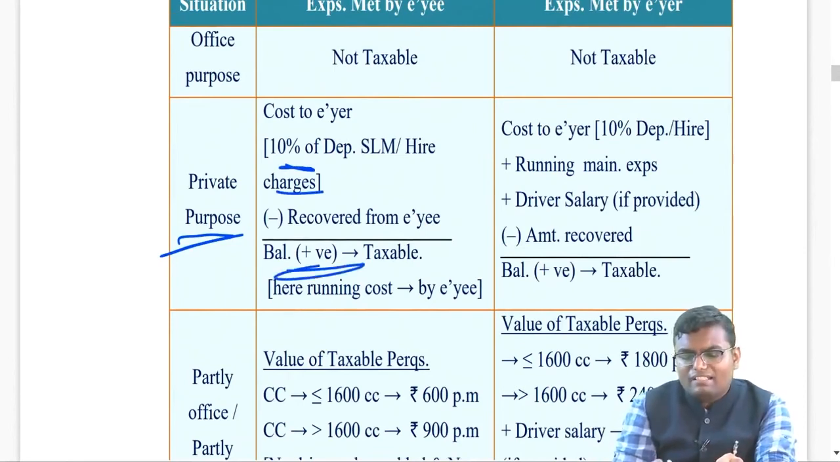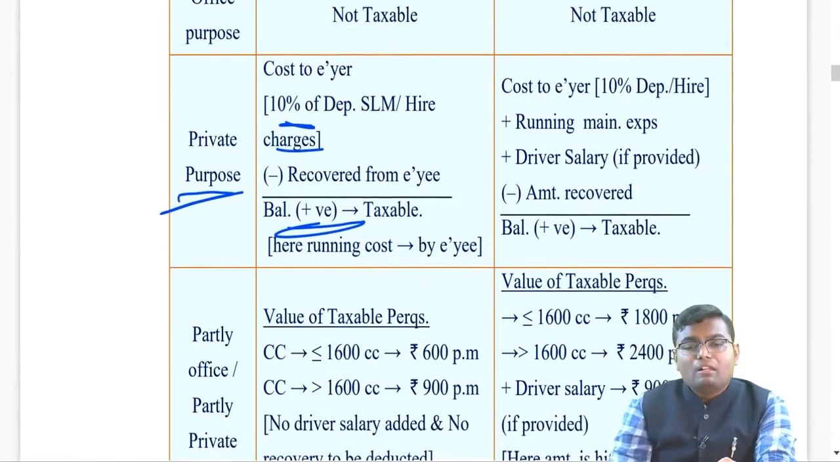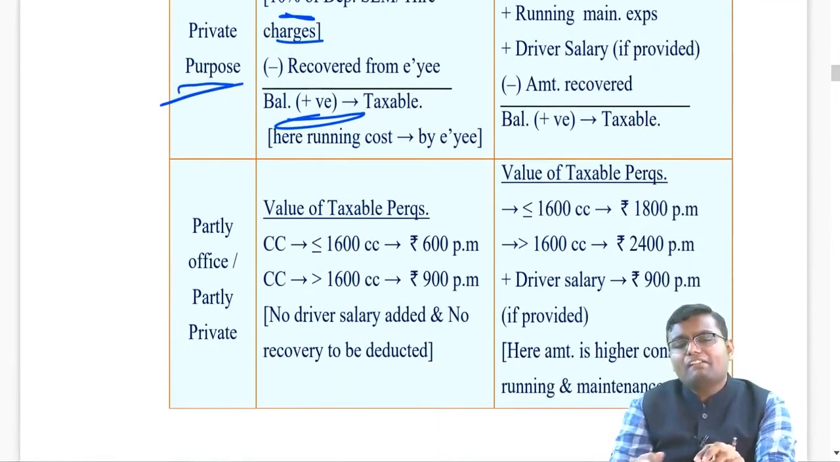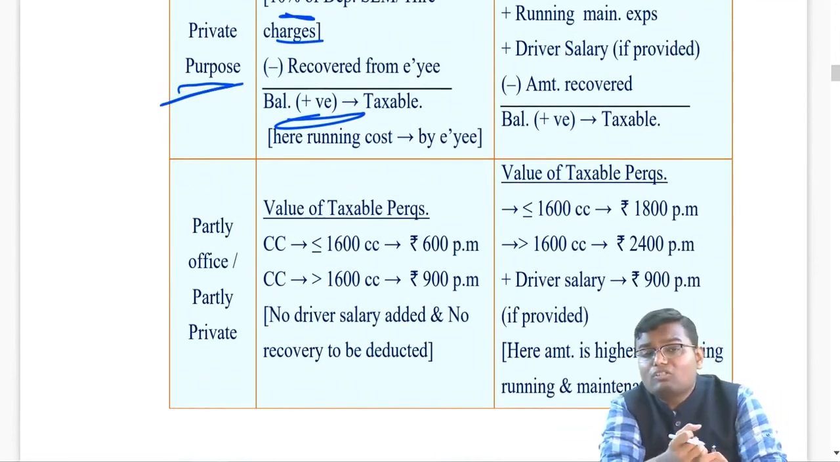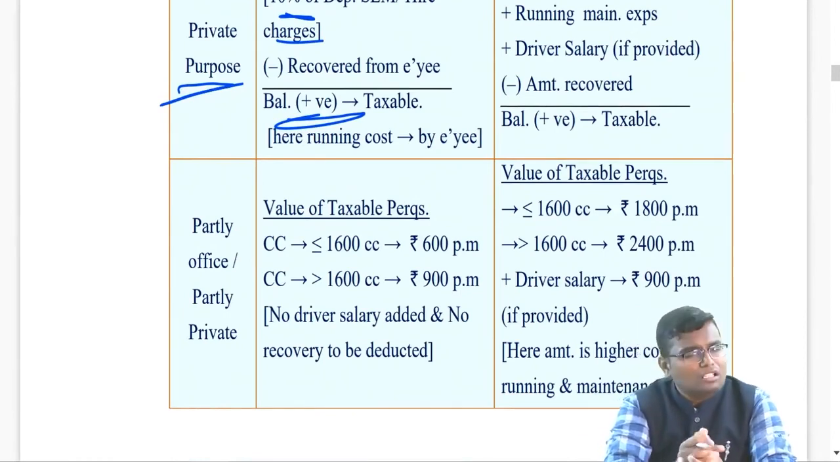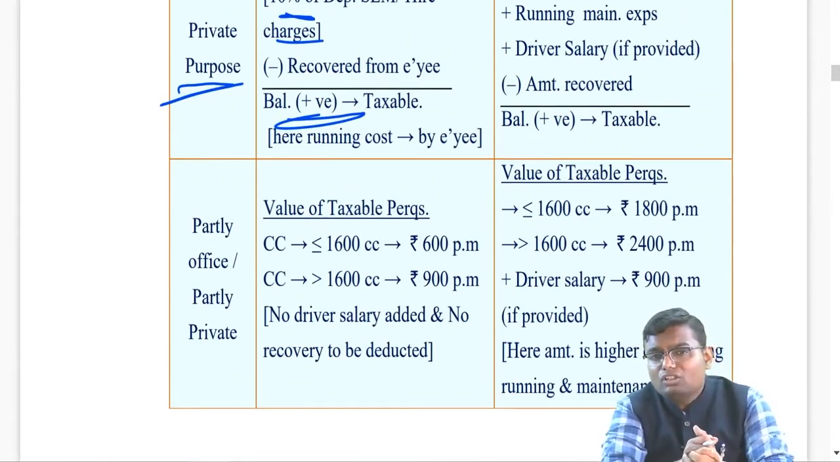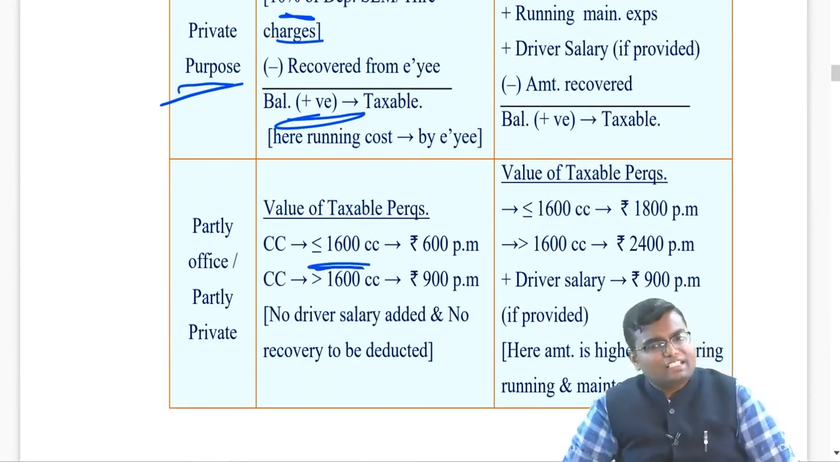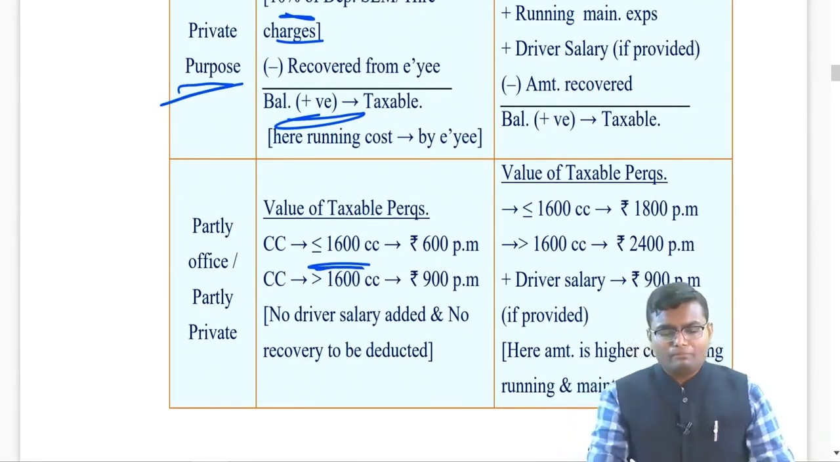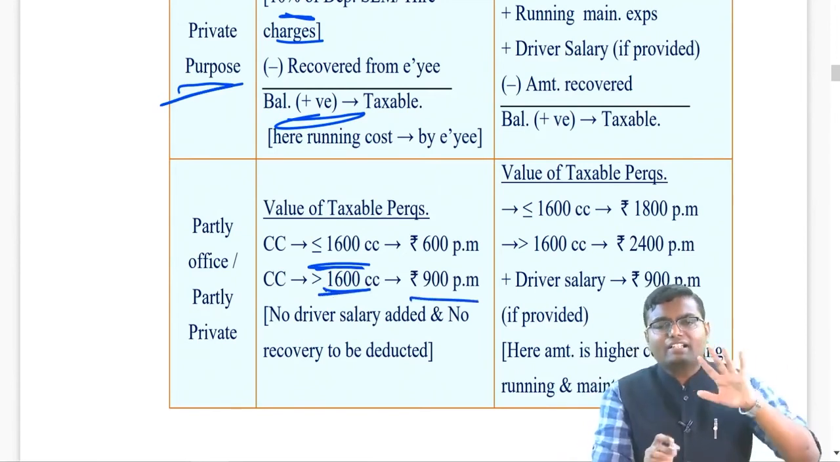Deduct recovery, balance if positive, taxable. But if it is partly, then they have given a fixed amount, you close your eyes and you make it taxable without looking at what is the actual cost. What is the total fixed amount they have given for the taxability? Same, if less than or equal to 1600 cubic capacity, then 600 per month will be taxable. More than 1600, then 900 per month will be taxable.